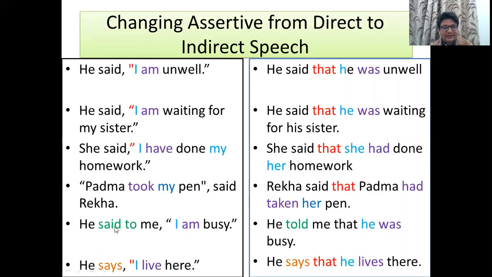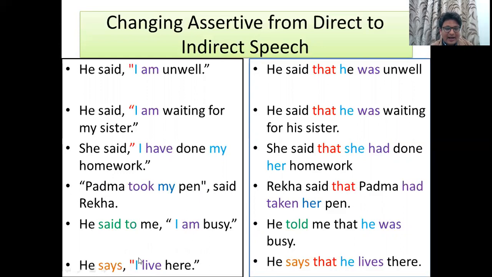Next sentence, he said to me, I am busy. He told. Why told? Because in this sentence, the listener is given. And when the listener is given in an assertive sentence, we have to change said to into told. So the answer will be, he told me that he was busy.